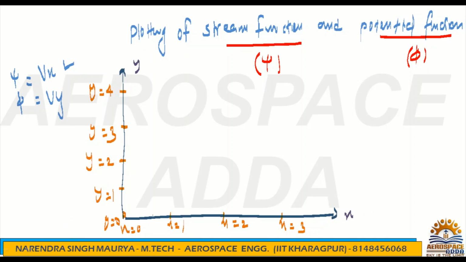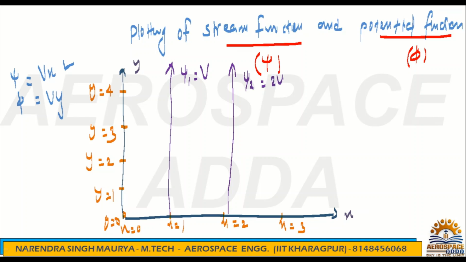Stream function is dependent on x. If x is equal to 0, this y-axis will be psi 0, and x is equal to 1 means this is psi 1. What is psi 1? You keep x is equal to 1, so psi 1 is nothing but V. Then psi 2: x is equal to 2, so this becomes 2V.